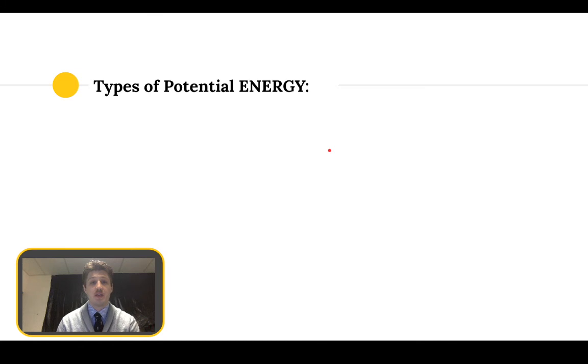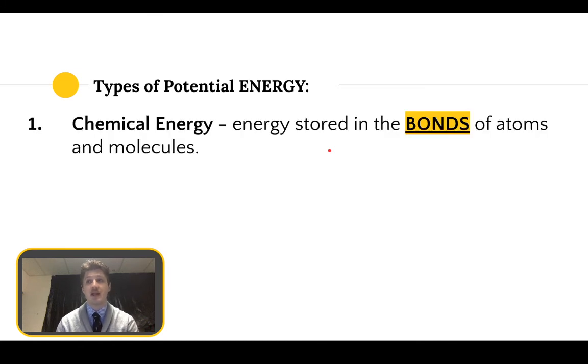So, the first type of potential energy is chemical energy. This is the energy stored in the bonds of atoms that bind together to form compounds and molecules. When these bonds break, they release energy. However, until they break, it is potential energy.